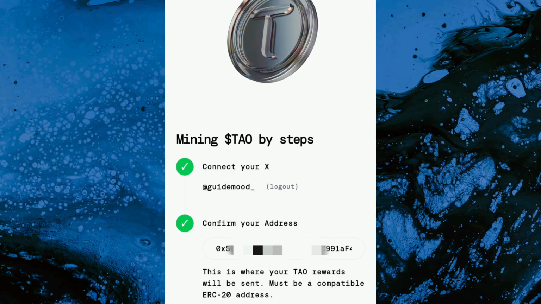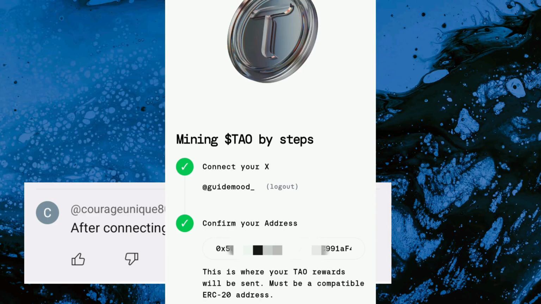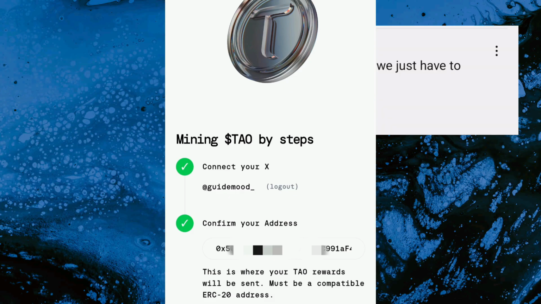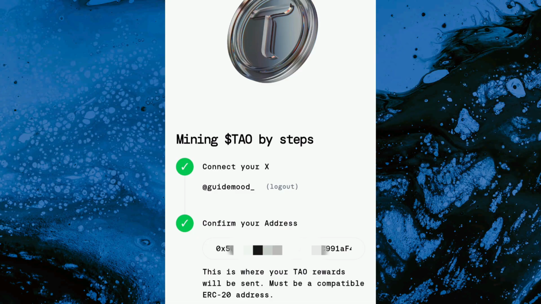Now that you've joined the TAO mining, you've connected your X account as well as your wallet address. What else do you need to do? I know this is the question that most people are asking. How do I do the mining? After joining, is that all, or do I need to do something else? But don't worry, I'm going to show you in this video right away all you need to do to increase your mining points.